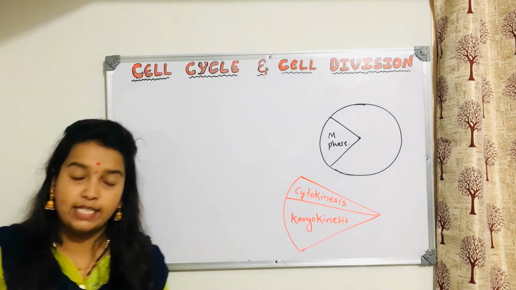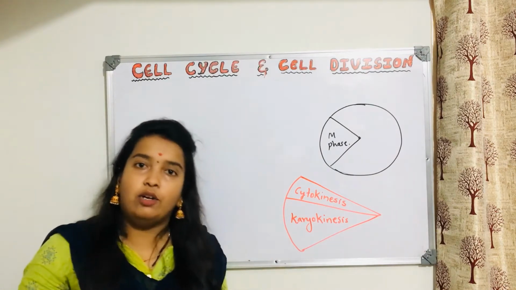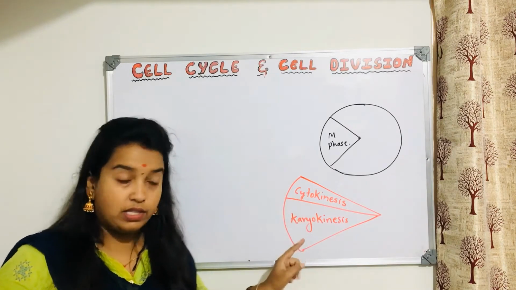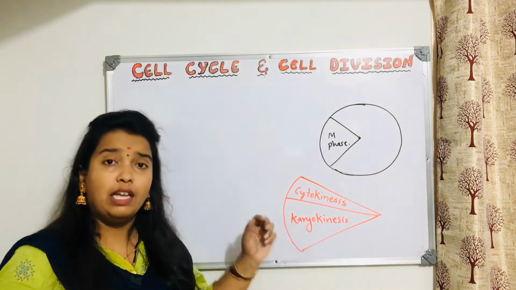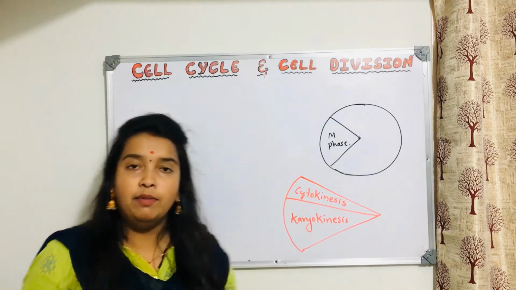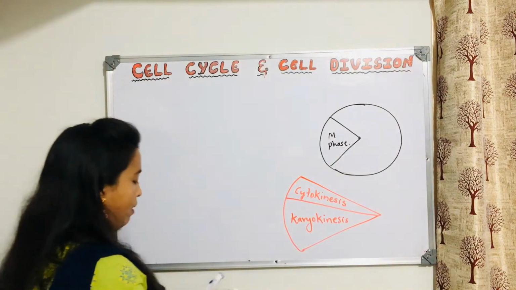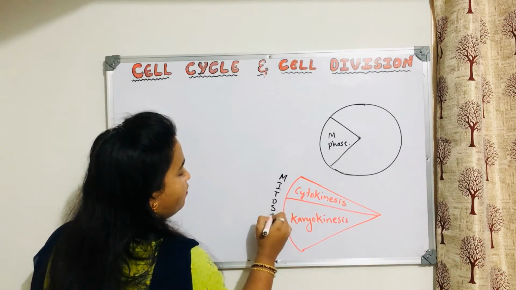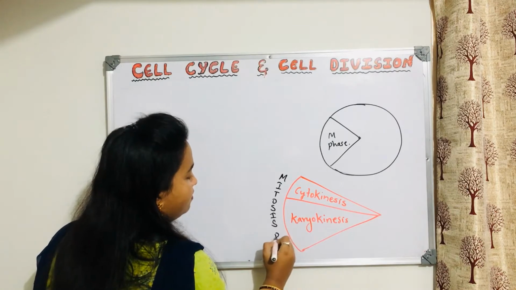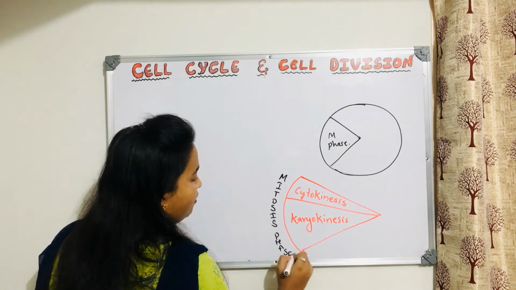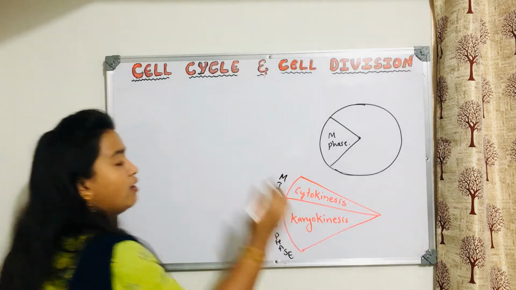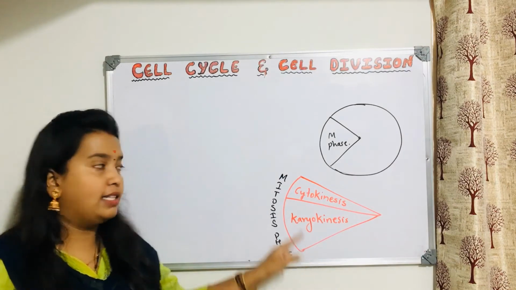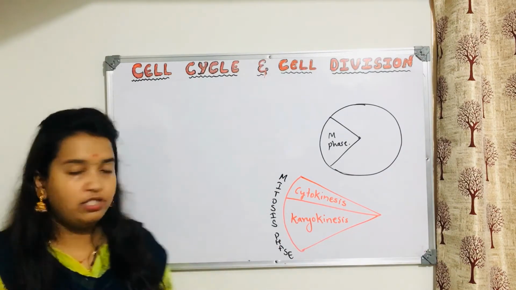M phase is the mitosis phase, which is again divided into 2 phases. The first one is the karyokinesis phase and the second is the cytokinesis phase. So what do you understand by the term karyokinesis and by the term cytokinesis? You should not get confused: we are talking about the mitosis phase, and within this mitosis phase we have 2 phases, karyokinesis and cytokinesis. First, note down this much.